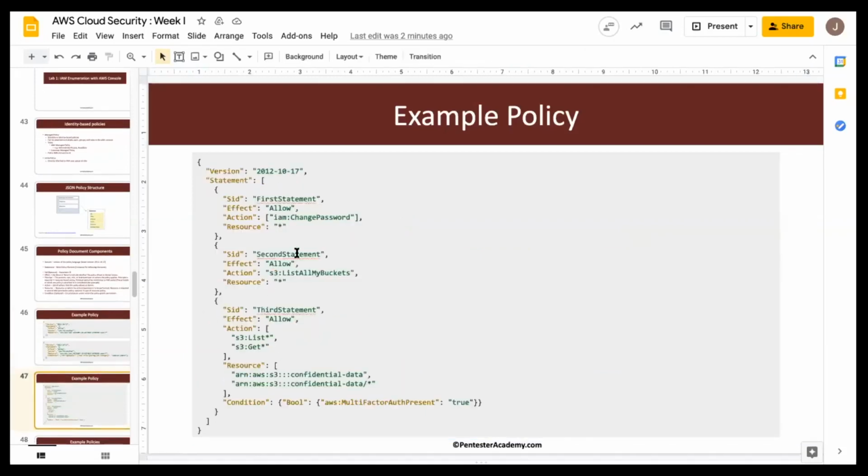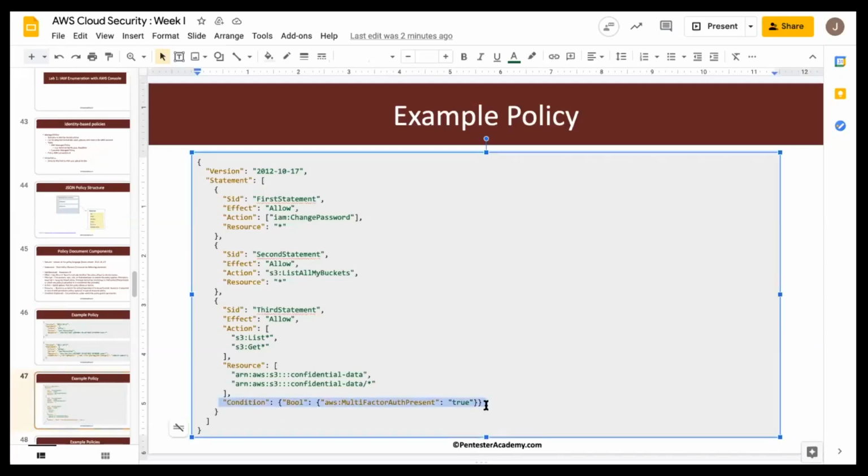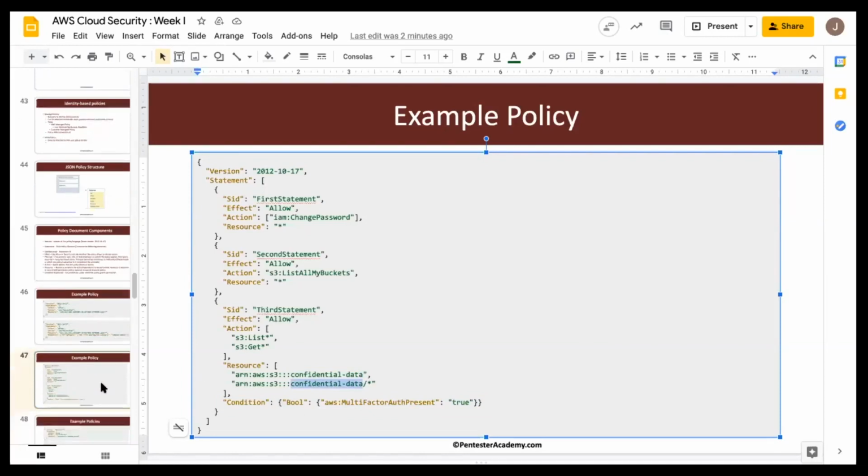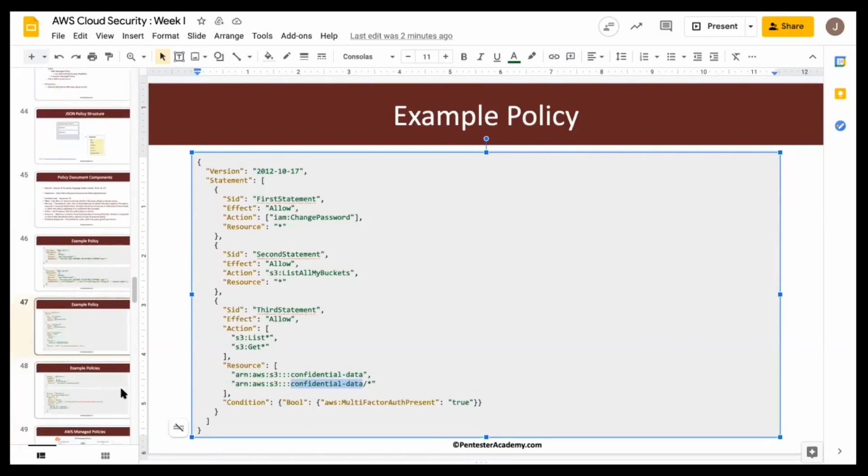Now this is again one such example policy where we are allowing access to S3, again allowing users to change password. And here you can notice the condition is set to multi-factor auth present, right? If this is true, only then the user can go ahead and interact with the specific S3 bucket. Apart from that, they won't be able to access the S3 bucket. So these are the condition-based restrictions which we have in here.